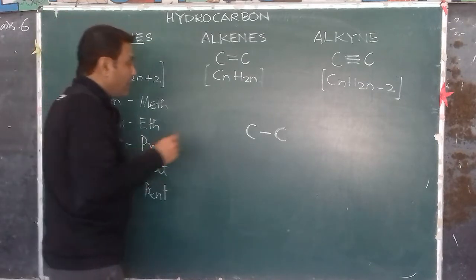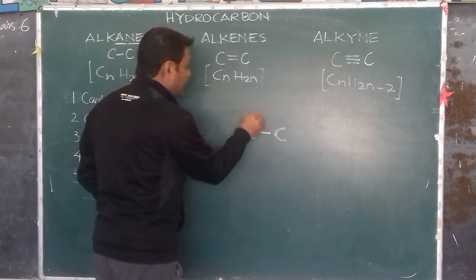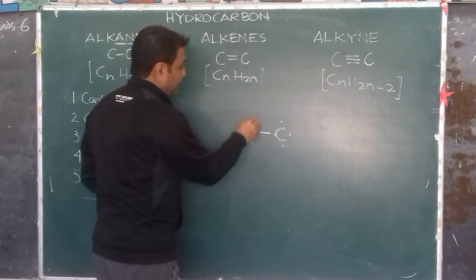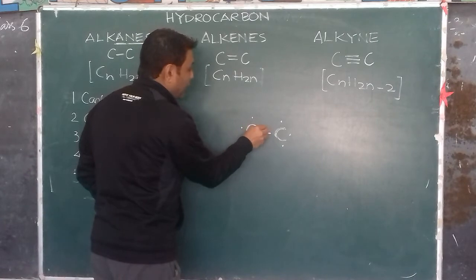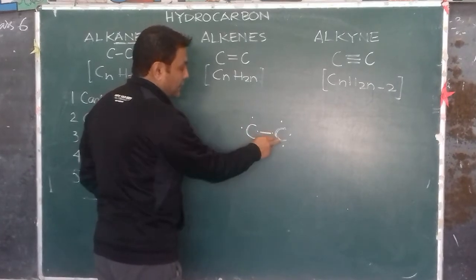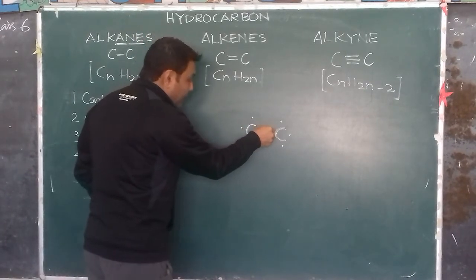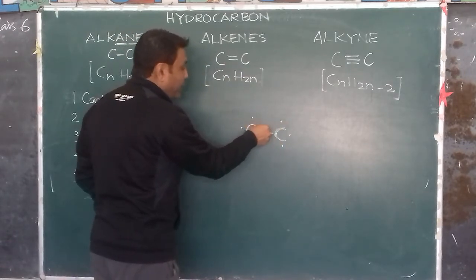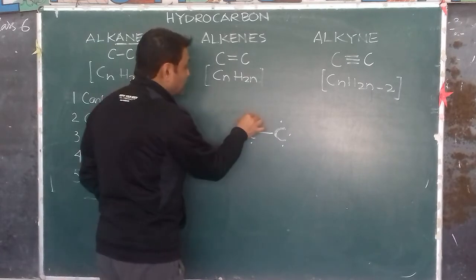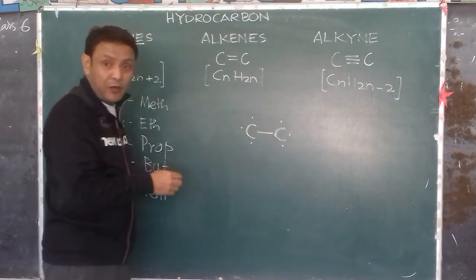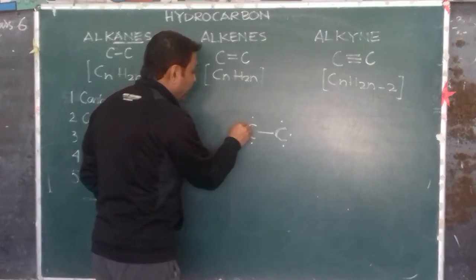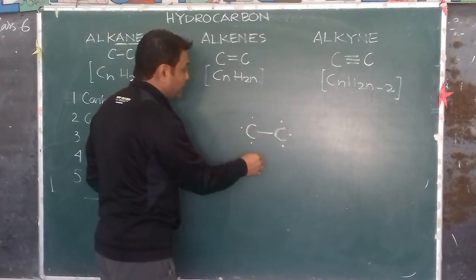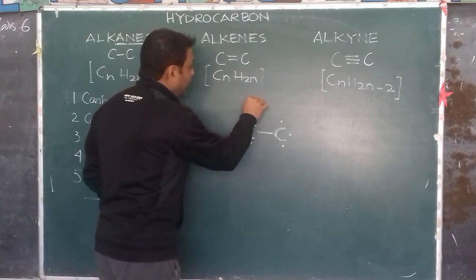Now, how many electrons are free? There were 4 electrons in each carbon atom, and one is used in the link between the carbons. Now, how many electrons are free in each of the carbon atoms? There are 3 electrons free in each of the carbon atoms. So what comes here?